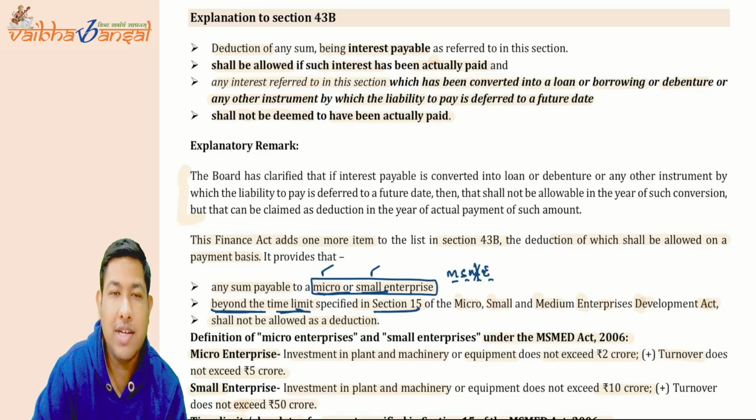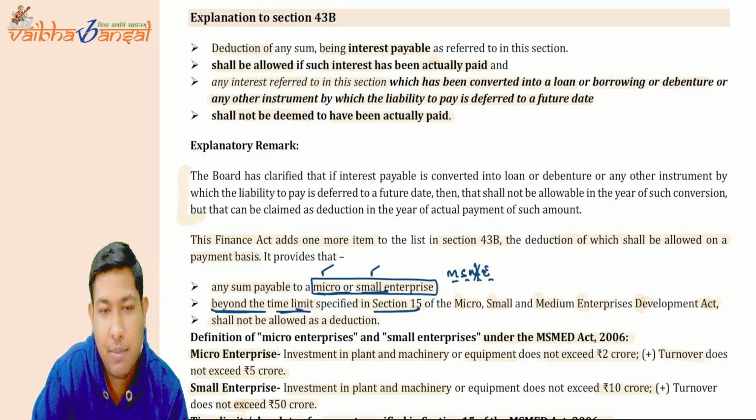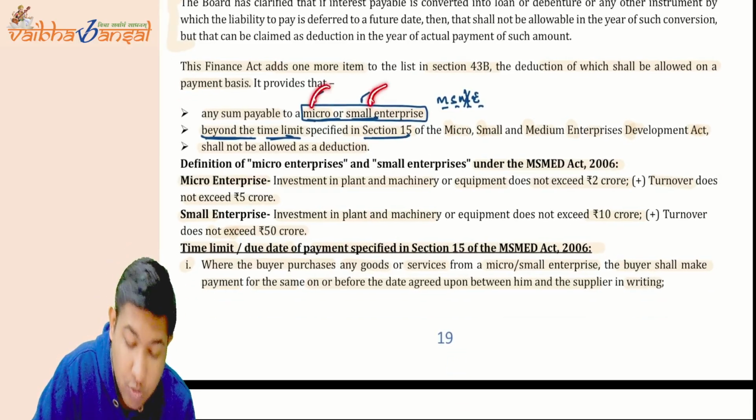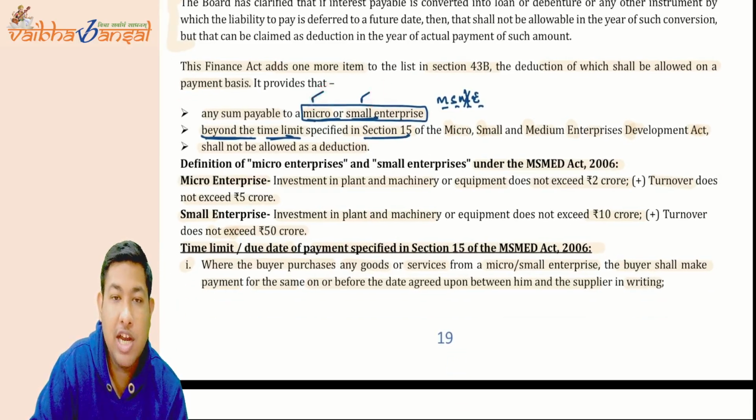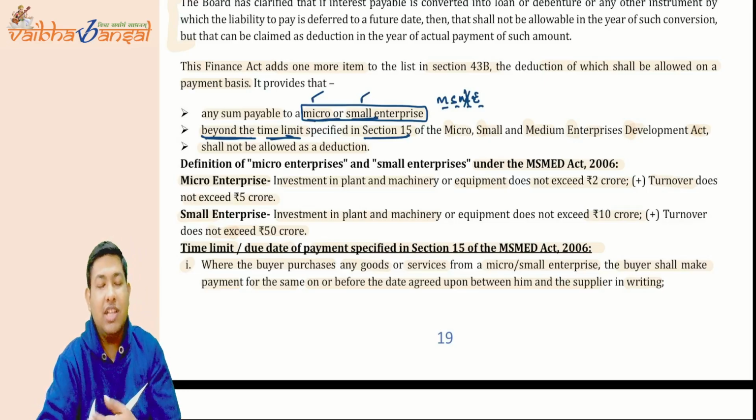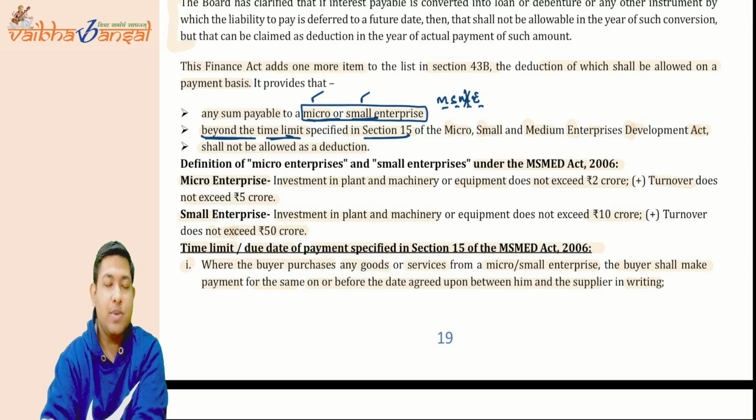So it will not be allowed as a deduction under section 43B. Now for the micro and the small enterprises, they are saying that if you have done the payment within the time limits specified in section 15, then only you can take the deduction, otherwise no deduction will be allowed.